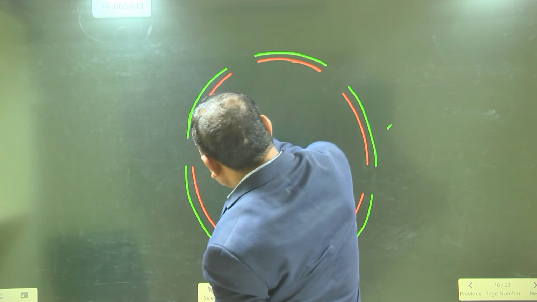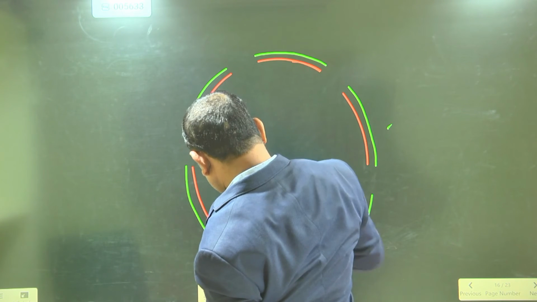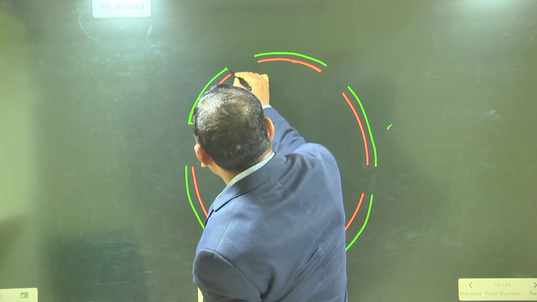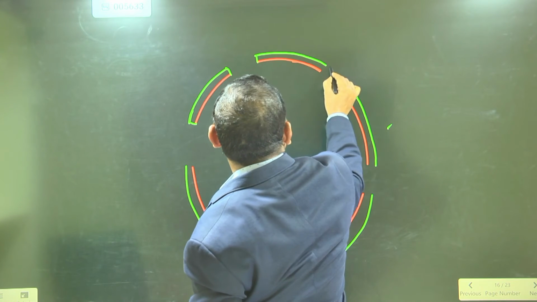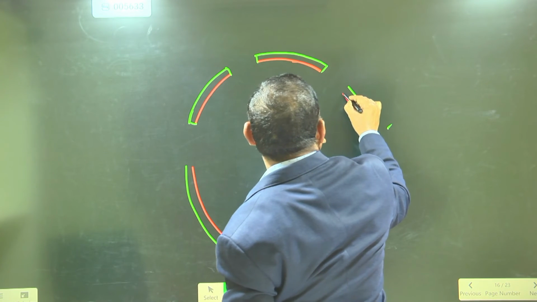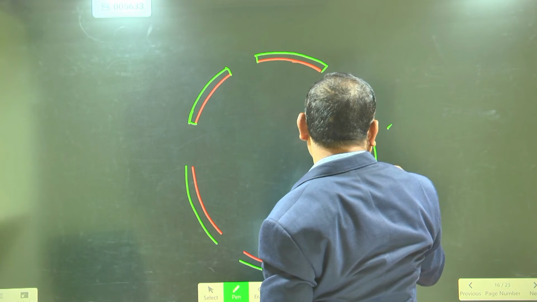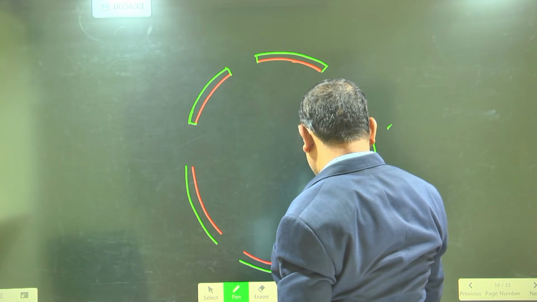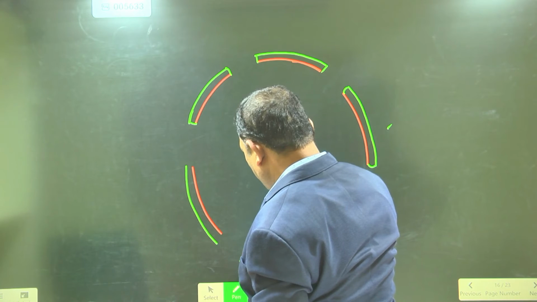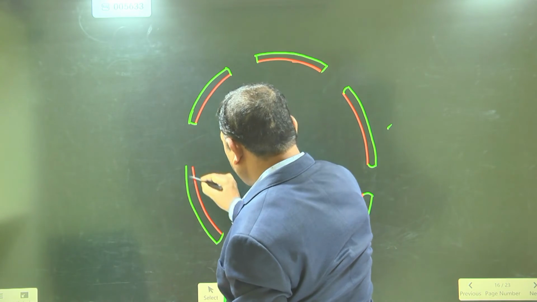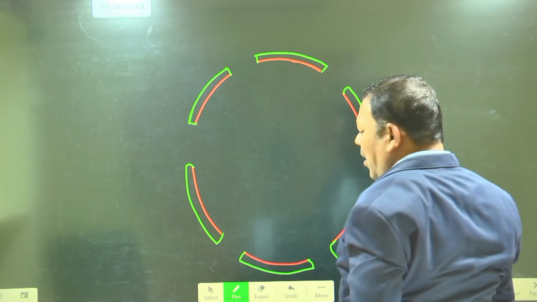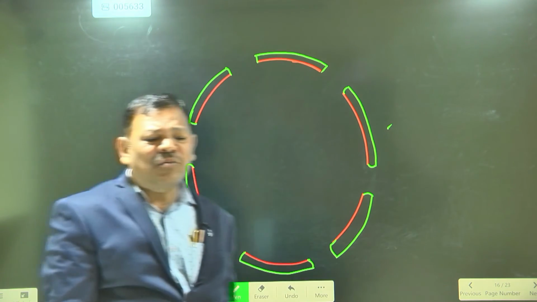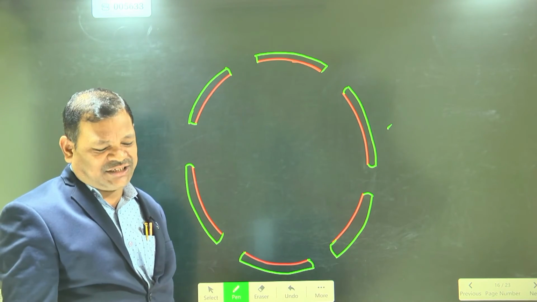Is the nuclear membrane a double membrane or a single membrane? The nuclear membrane is a double membrane-like structure.